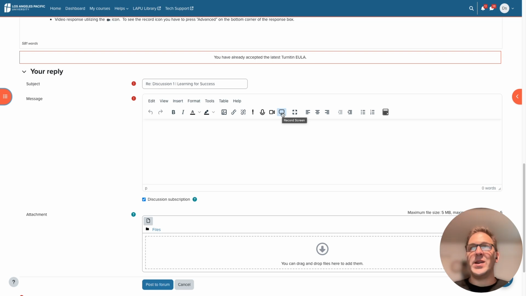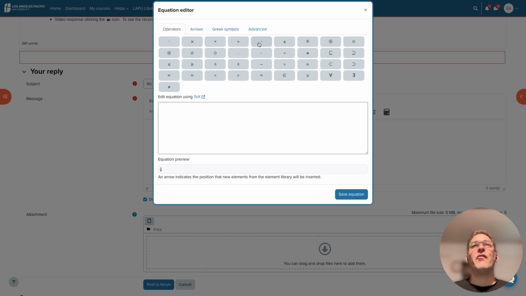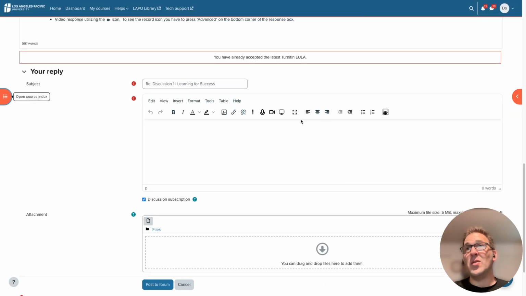Now, we don't recommend you use this for any assignments because we have instructions that require you to show your face during the video recording, and there are tools that do that much better. But you have your left, middle, and right alignment, your indenting, and your bulleted and numbered lists, as well as an equation editor if you want to do some fancy math equations. I don't exactly know how to use that, and maybe you get trained in one of your courses, but I don't know.